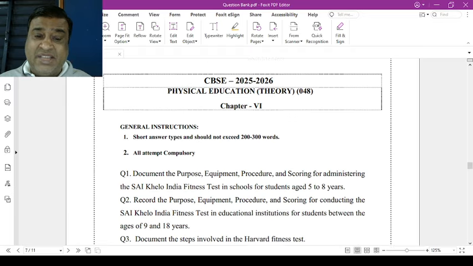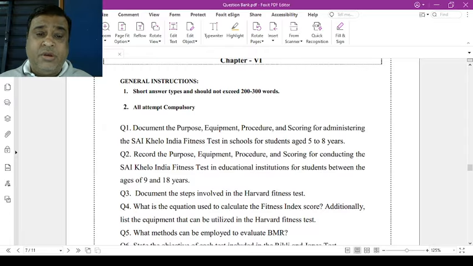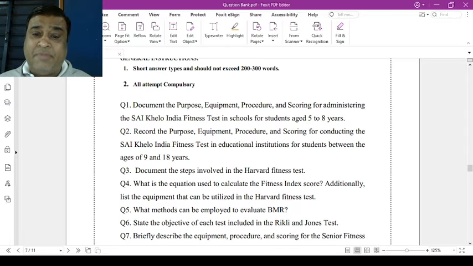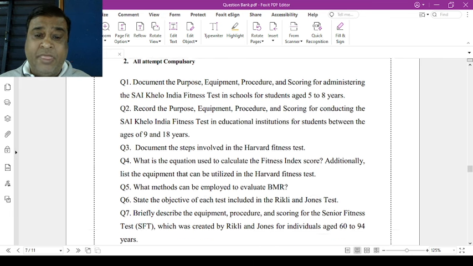Now chapter number 6. Question number 1, document the purpose, equipment, procedure and scoring for administering the SAI Khelo India fitness test in school for students at the age of 5 to 8 years. Question number 2, record the purpose, equipment, procedure and scoring for conducting the SAI Khelo India fitness test in educational institutions for students between the ages of 9 to 18 years.